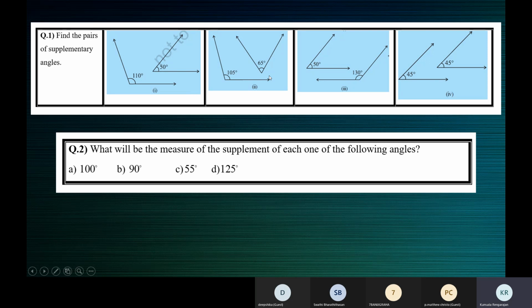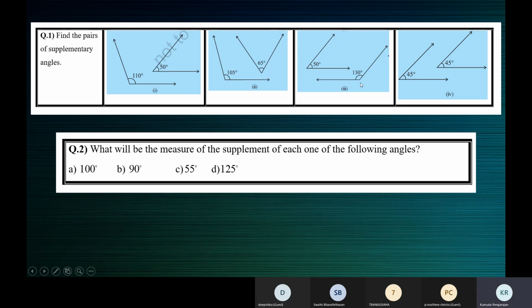Supplementary angles is about a pair of angles, not three angles, not four angles, exactly two angles. Supposing you find the sum of three angles and you get 180 degrees, the three angles are not said to be supplementary angles. Two angles whose sum is 180 degrees are said to be supplementary angles. So in figure 2, they are not supplementary.